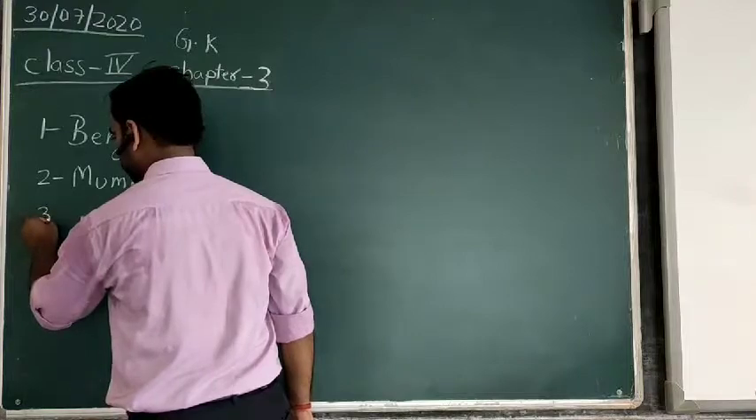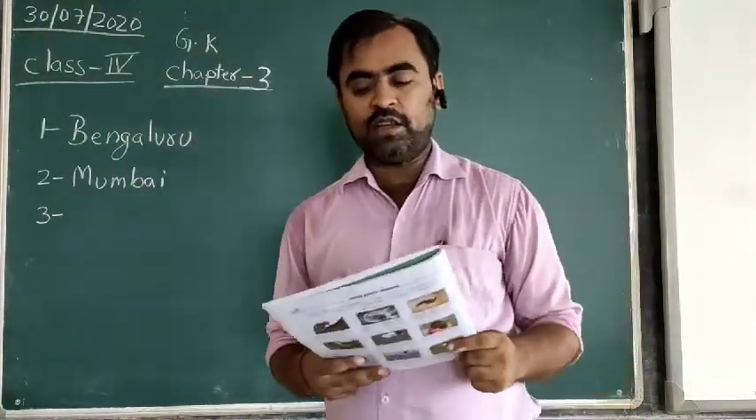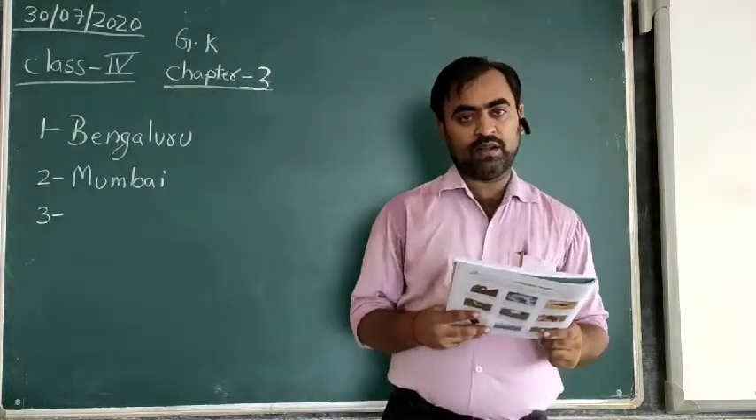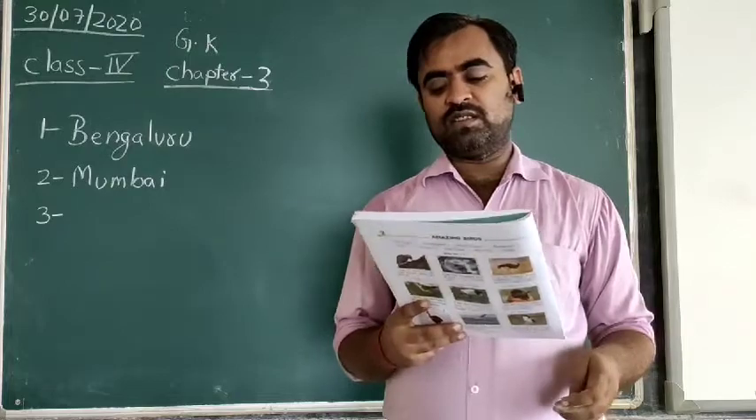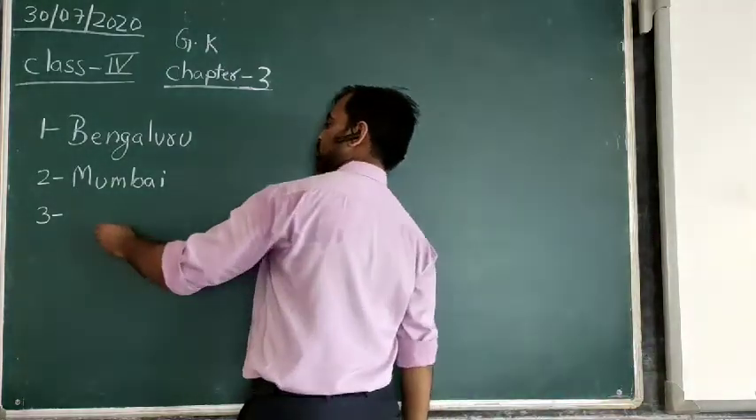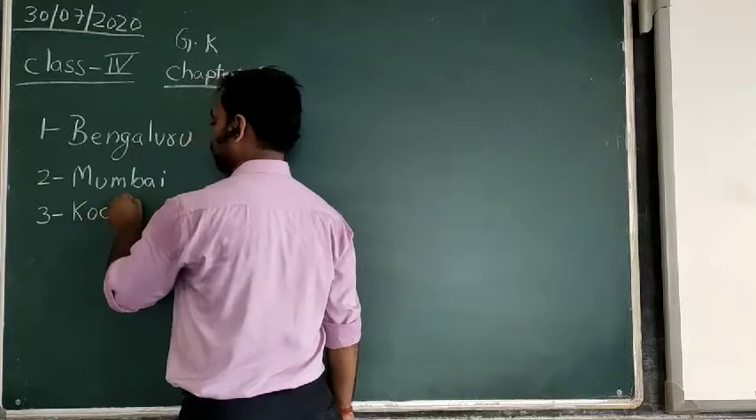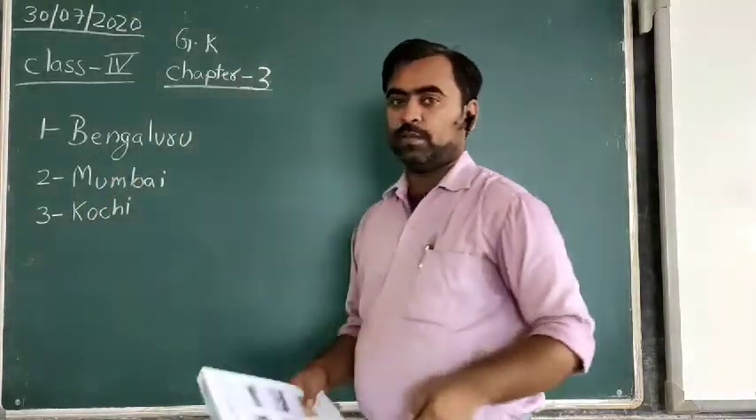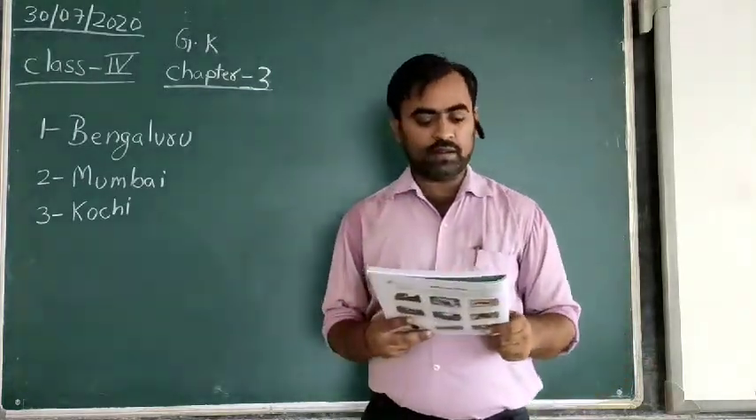Third one, a dash is a port city in Kerala. The city with the most ports is Kochi. Kochi is known as the Port City of India, and it is situated in the state of Kerala.